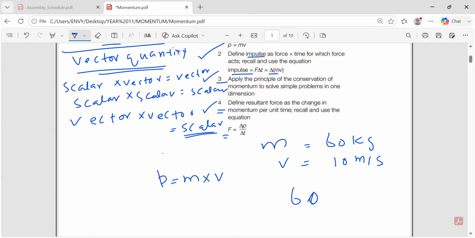So if it is in the exam, it will have 1 mark. If it is in the theory or structured question, then put the values: 60 times 10, so you will get 600 kg meter per second. If the question has 2 marks, 1 mark is on the equation and one mark on the substitution and the answer.